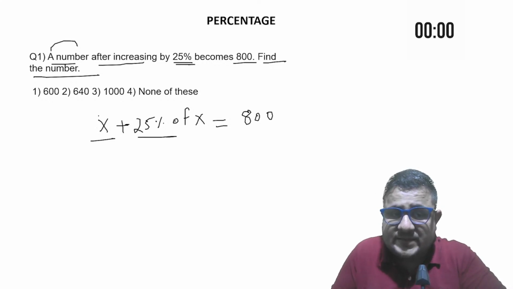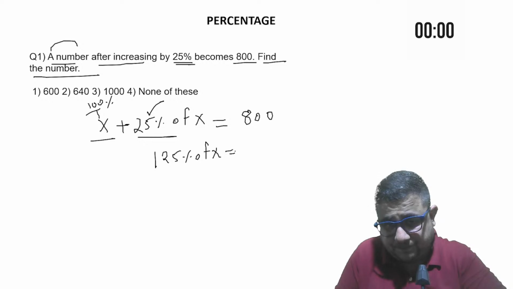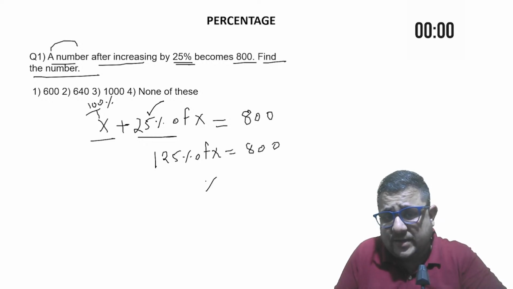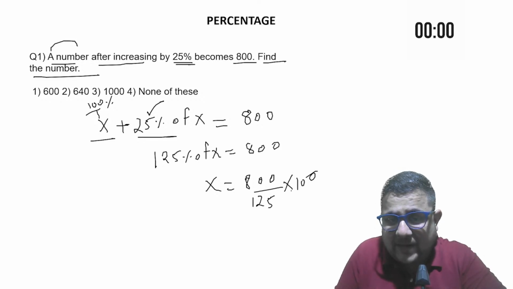So when you take the sum, x is 100% for itself. 100 plus 25%, you will get 125% of x, which is equal to 800. So x is equal to 800 divided by 125. When you remove the percentage sign, 100 will be multiplied by 25.